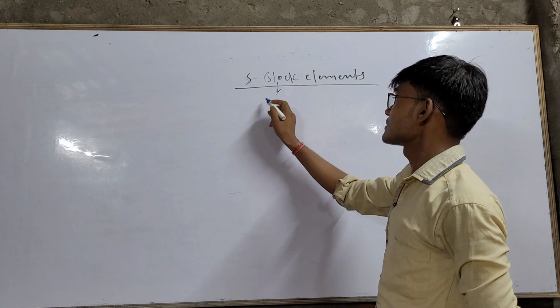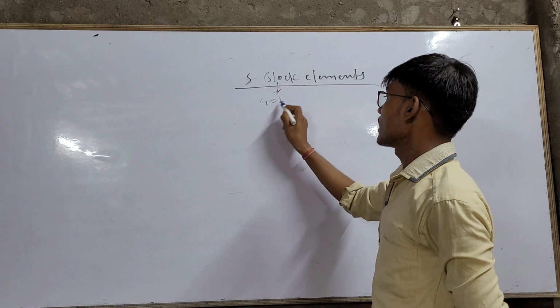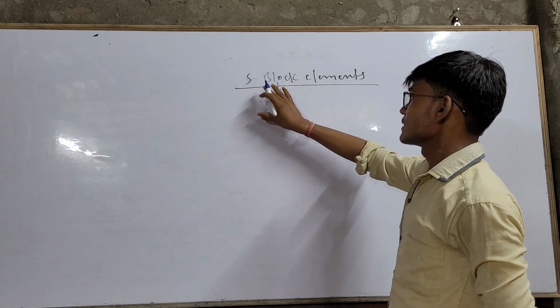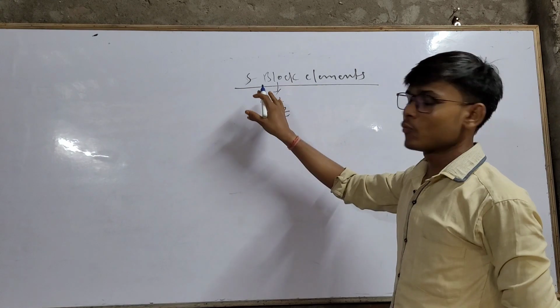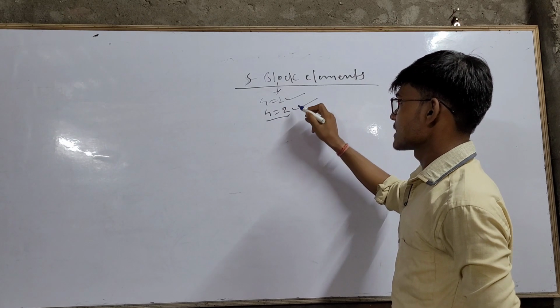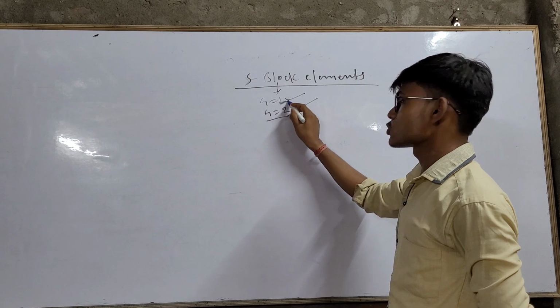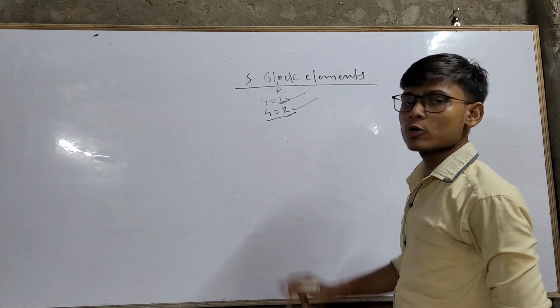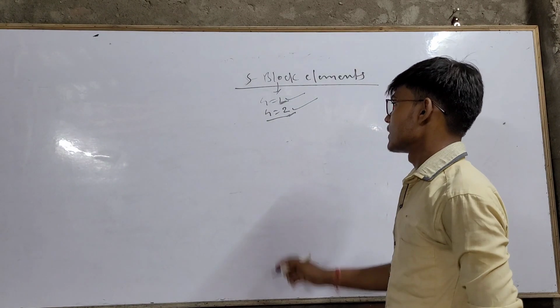Simply, S block means group number 1 and group number 2. Means in S block elements we will study about elements of first group and elements of second group. Elements of first group are known as alkali metals, and elements of second group are known as alkaline earth metal.